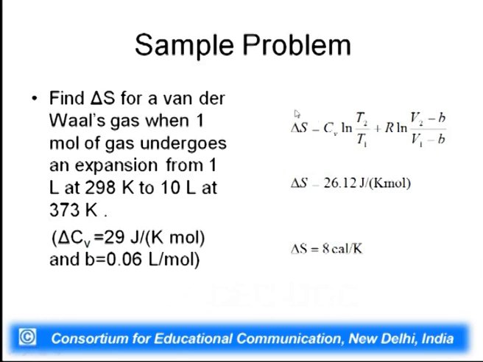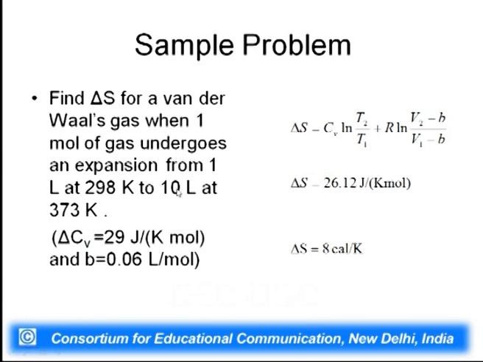Just as we derived, delta S is equal to Cv log T2 by T1 plus R log (V2 minus b) divided by (V1 minus b). This is for a van der Waals gas, and this changes to R log V2 by V1 for an ideal gas.